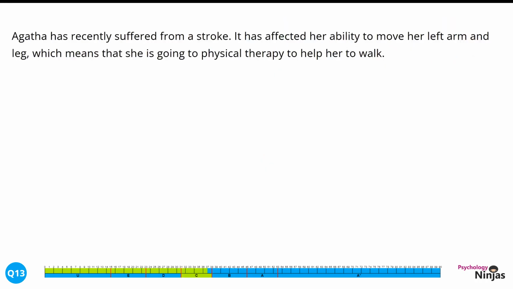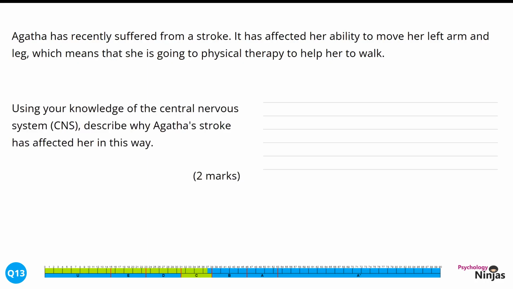Agatha has recently suffered from a stroke. It has affected her ability to move her left arm and leg, which means that she is going to physical therapy to help her to walk. Using your knowledge of the central nervous system, describe why Agatha's stroke has affected her in this way. 2 marks. Here we have the command word describe.